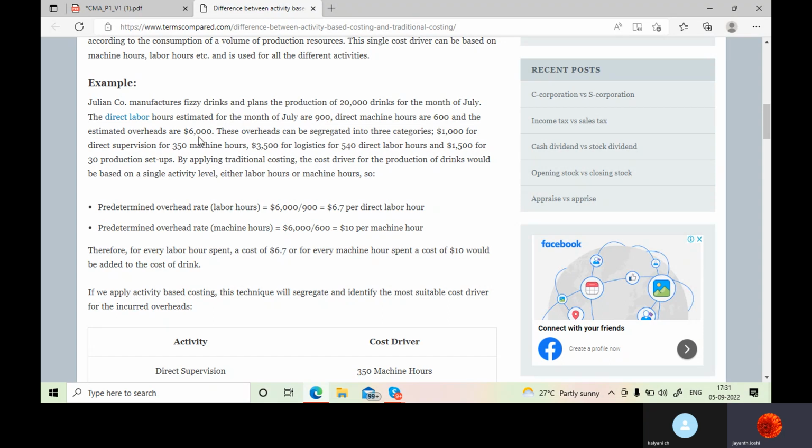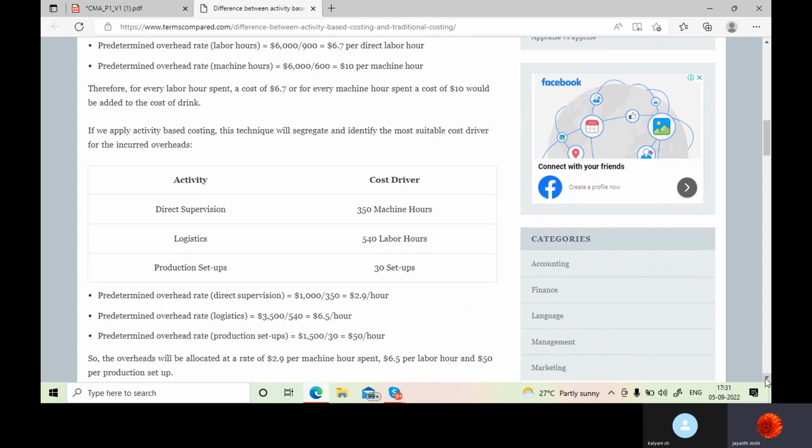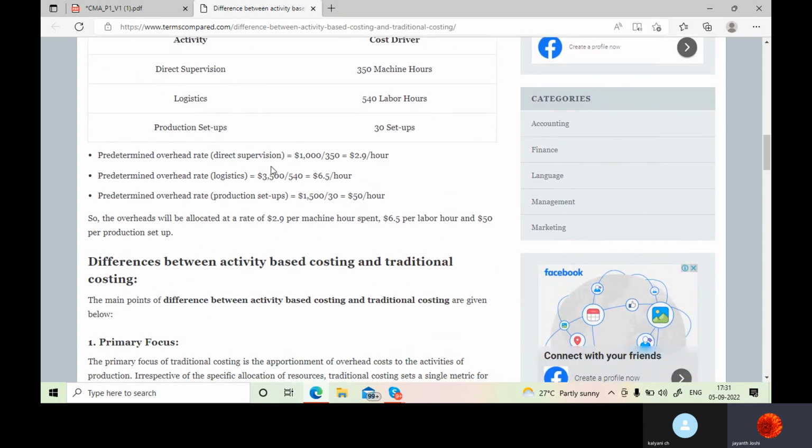So how much is our cost overhead? 6,000 divided by either 900 or 600, so we get this. Okay, but what happens in case of activity? You take three activities separately, you have overheads of that and also the activity levels, and you get the overheads per unit. Am I right? Yes, sir. That's what is the difference.